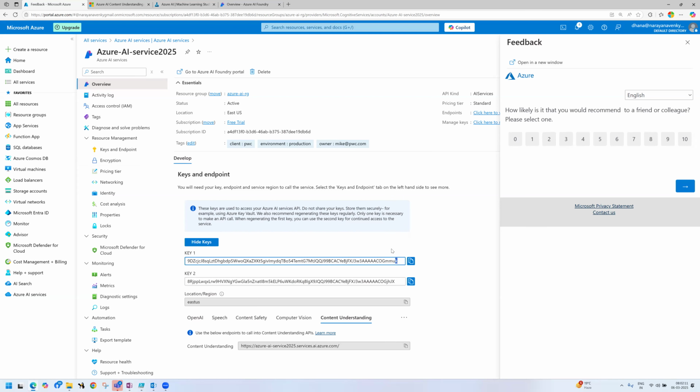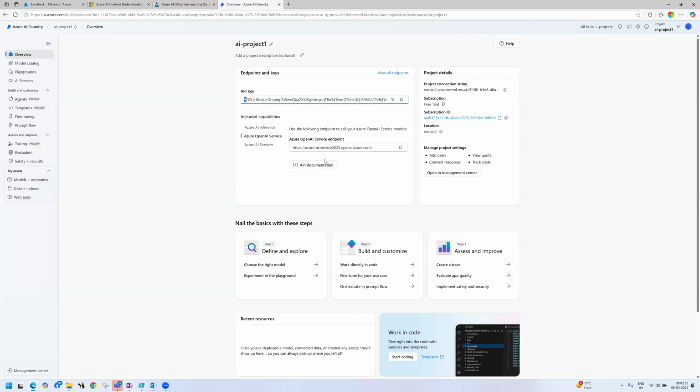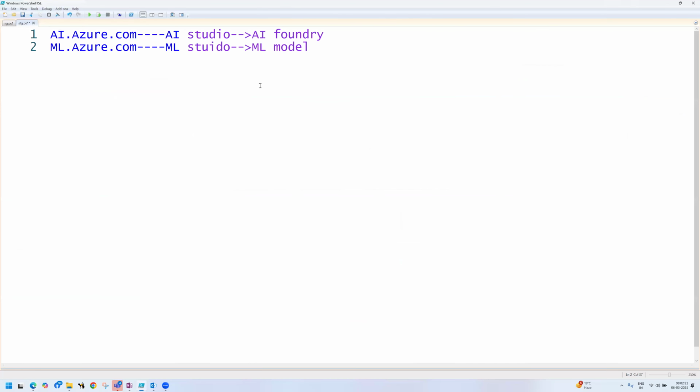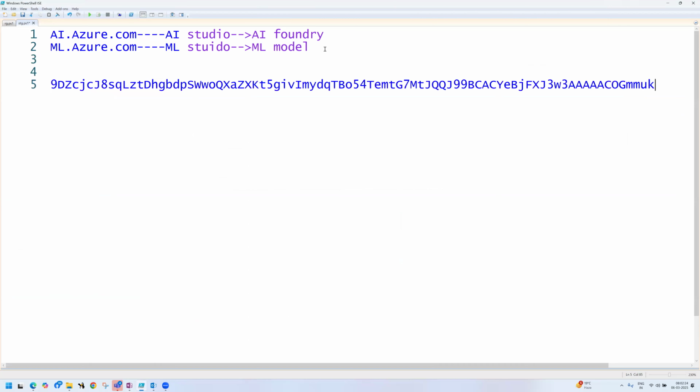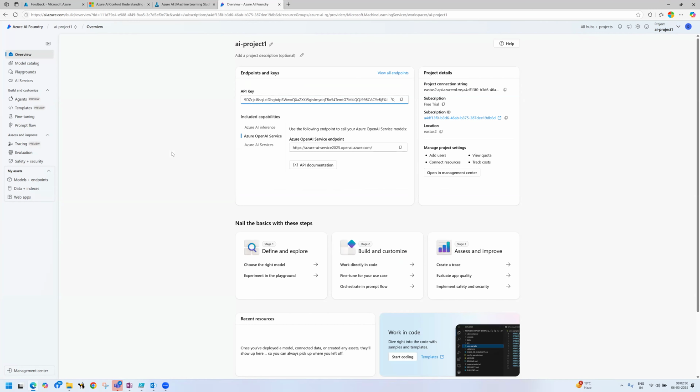First digit 9, last digit K. You can copy and paste it. It is the same key, so now I am using that. I will consume those services here. These are the basics.